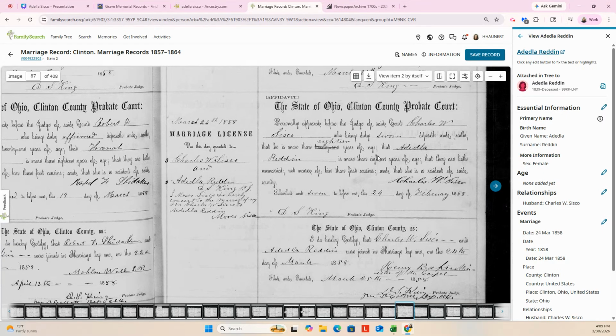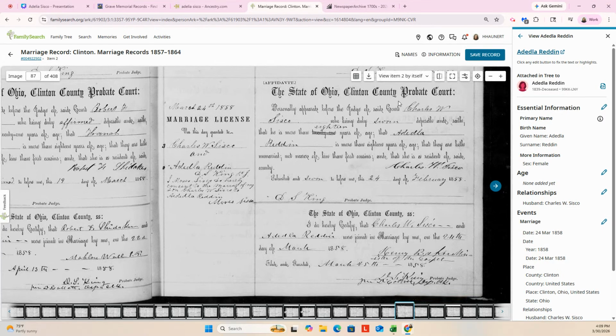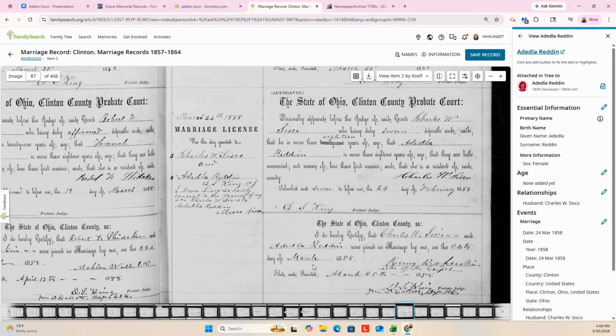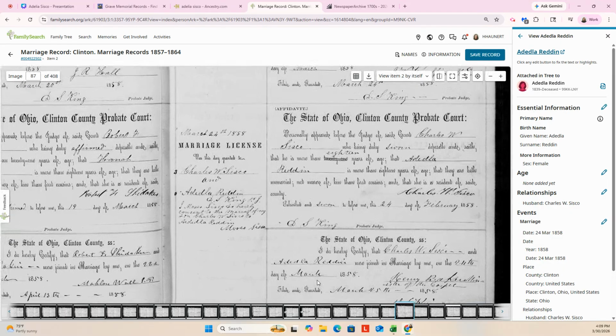Okay, so this is their license. And it looks like they joined in marriage on the 24th of March, 1858. Huh, it's my son's birthday. So March 24th, 1858, that tracks time-wise. And they were in Ohio in 1860.